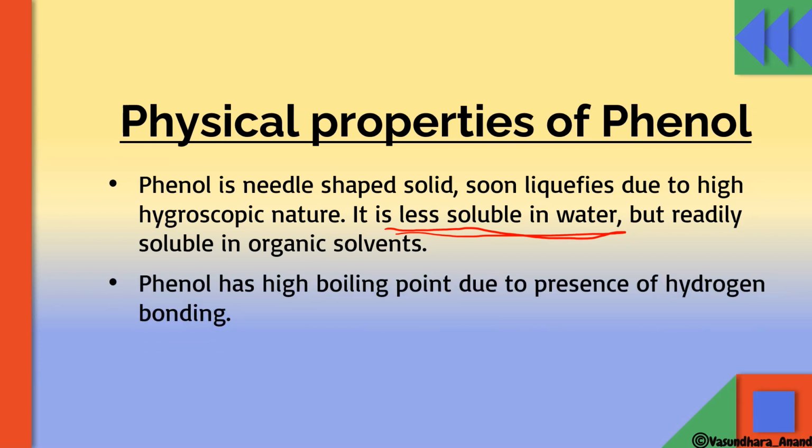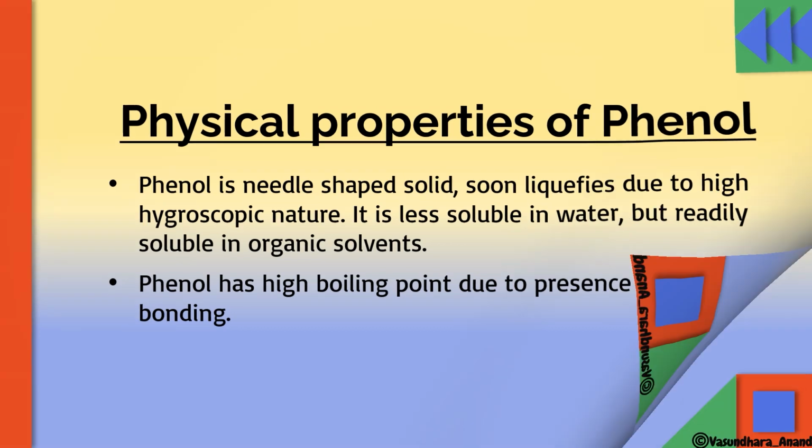Phenol has a high boiling point due to the presence of hydrogen bonding, that is, intermolecular hydrogen bonding. It will form between two molecules of phenol through the OH group. There it will form a hydrogen bond, and that's why it has a higher boiling point.